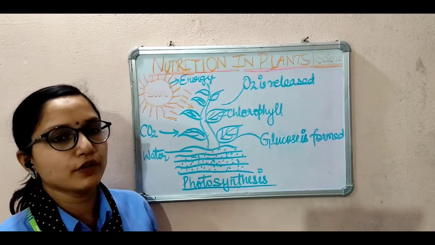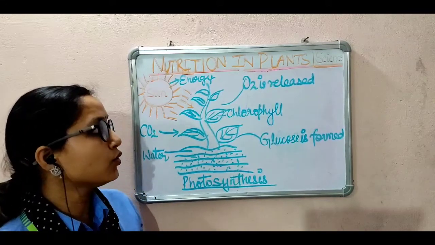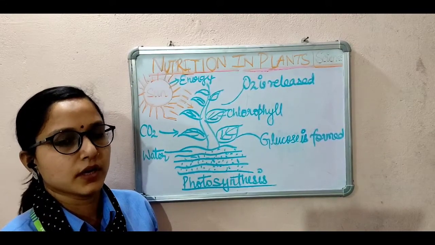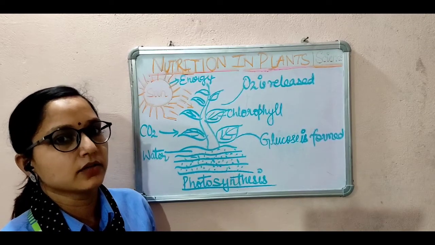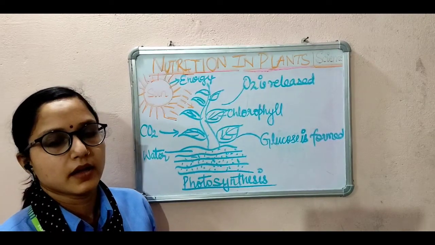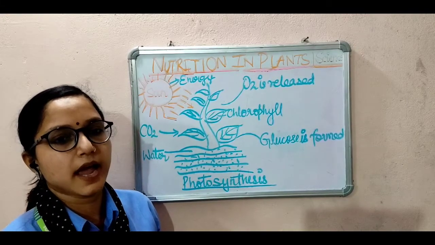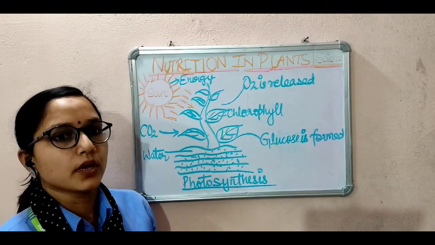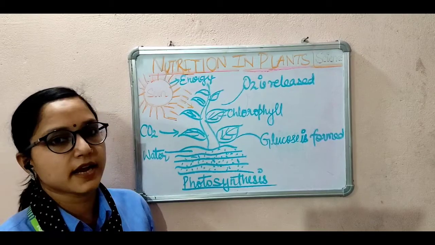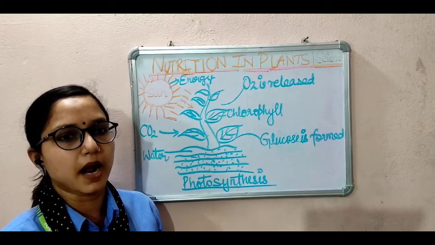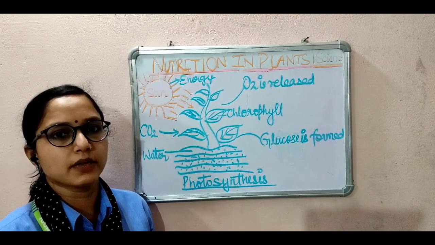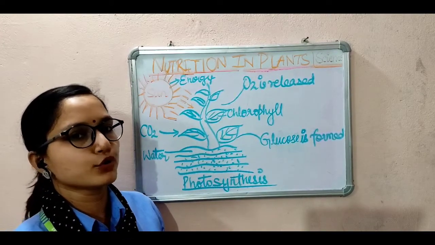It is a part of nutrition in plants: how plants make their food, why they need food, and why they need oxygen and carbon dioxide. So, firstly, we will understand the meaning of photosynthesis. All green plants carry out a biochemical process known as photosynthesis.